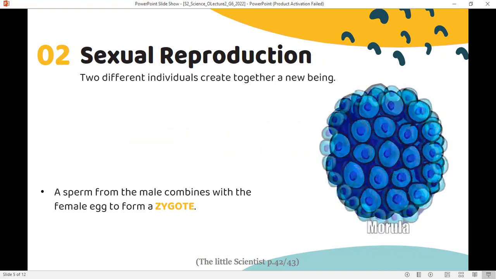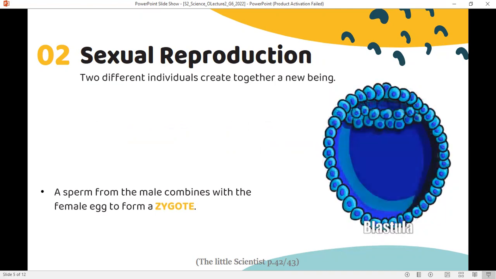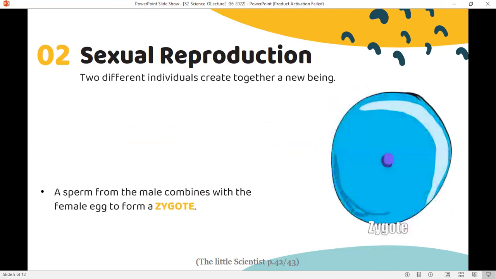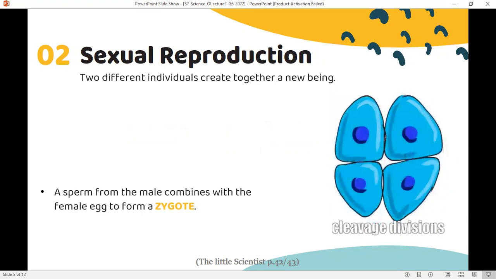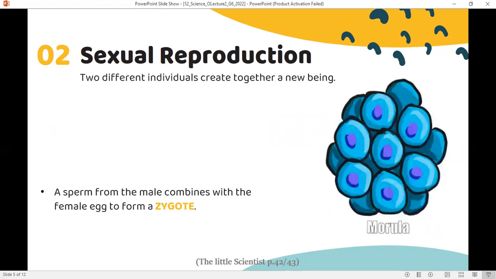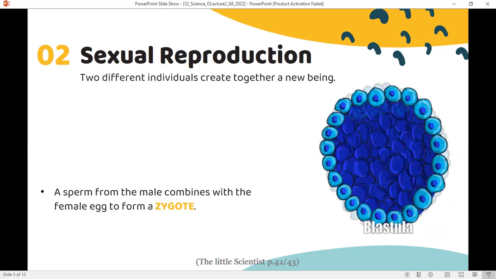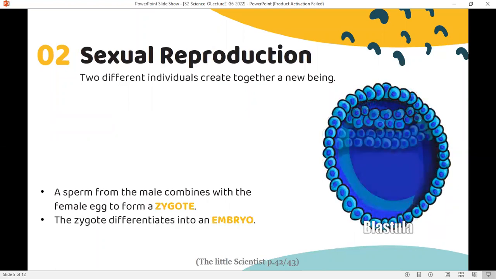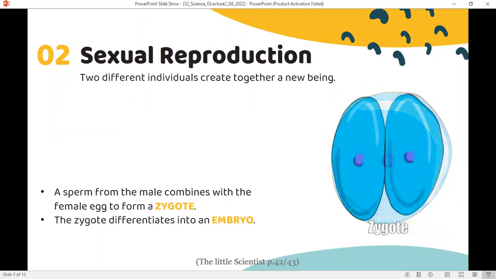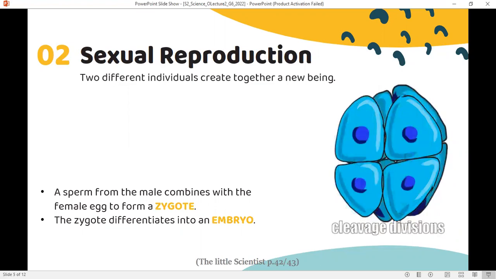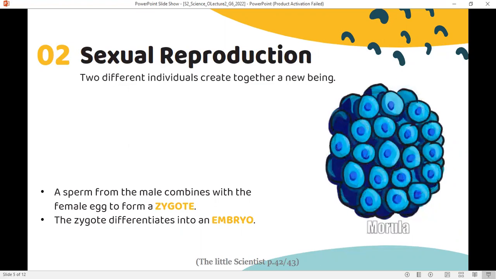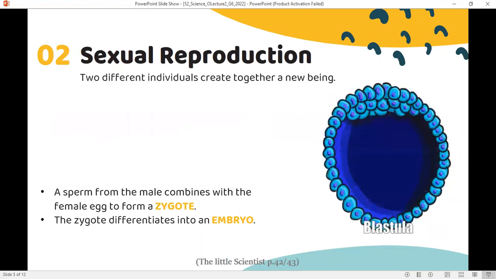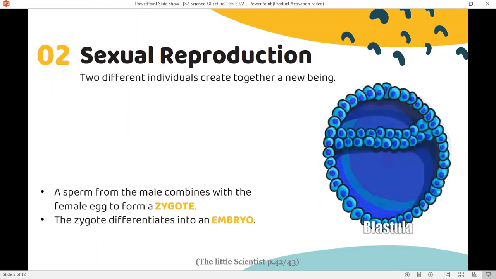We are made of an endless number of cells, but we all started as one cell, one egg cell. This egg cell starts to make copies. It multiplies to grow into an embryo. The zygote makes copies of itself and multiplies to form an embryo. So it's a zygote and then an embryo.